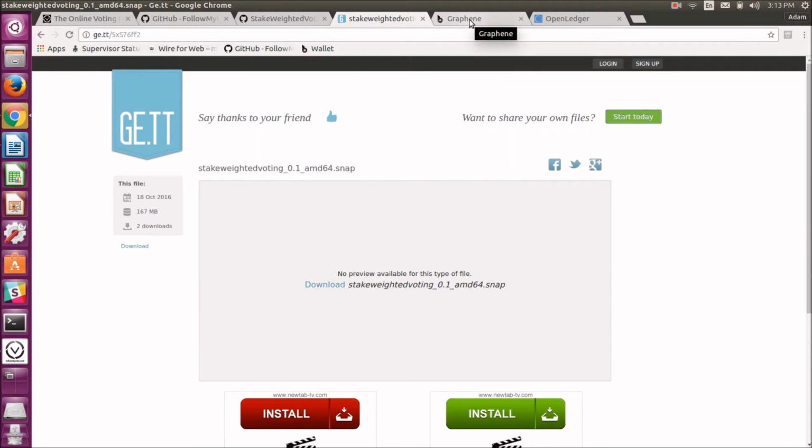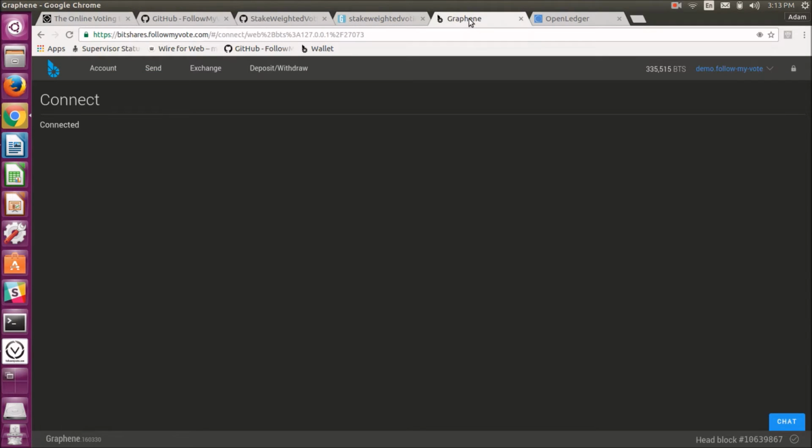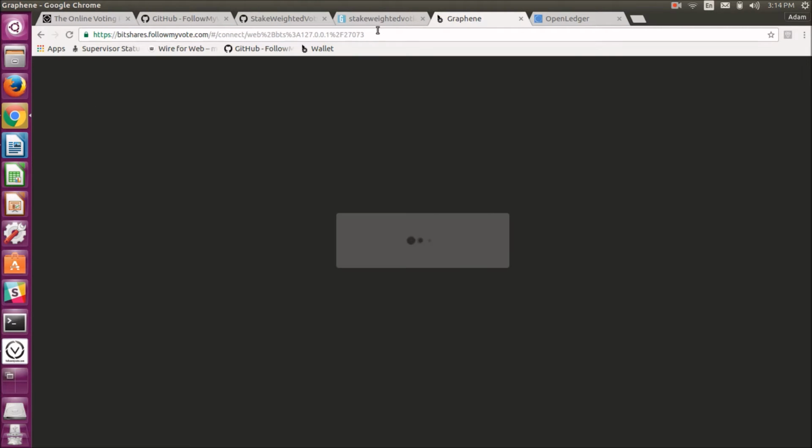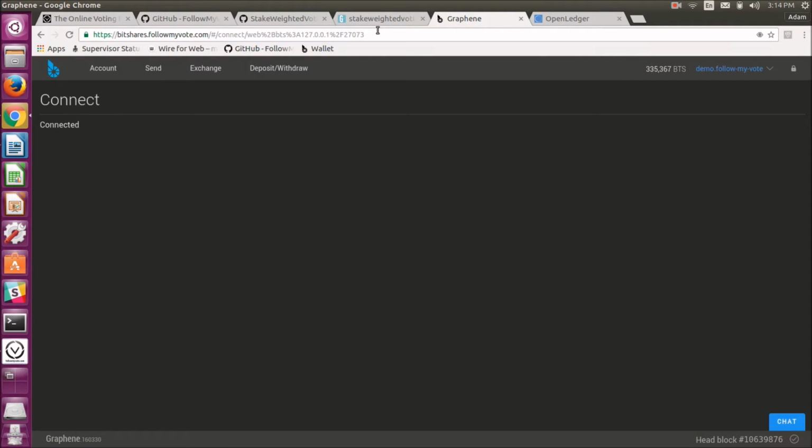Another thing that you're going to need to do to prepare to run the software is load your BitShares keys from your existing BitShares wallet into a new BitShares wallet that we've set up and configured to work with our stake-weighted voting app. To do that, you would go to this URL here. This is just a web-based version of the BitShares wallet. And again, you would go there. It's going to load up your wallet. It's going to load up the interface.